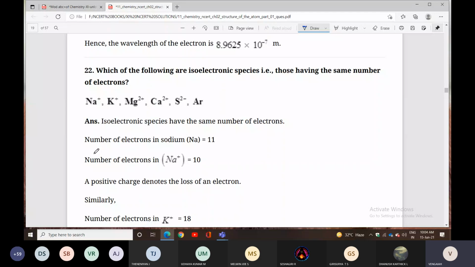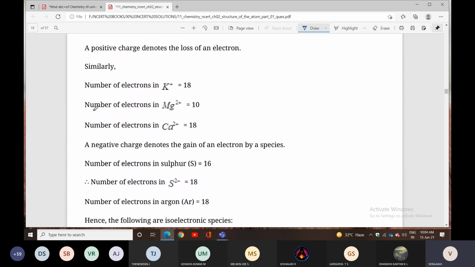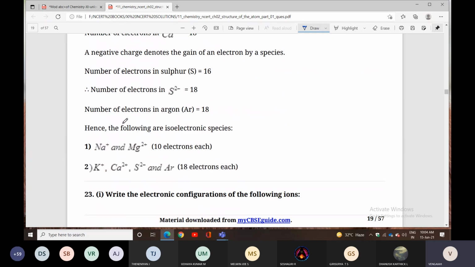They have given some cations, anions, and also a noble gas: Na+, K+, Mg2+, Ca2+, S2-, Ar. Isoelectronic species are nothing but species having the same number of electrons. You can identify which ones contain the same number of electrons, and those are the isoelectronic species.